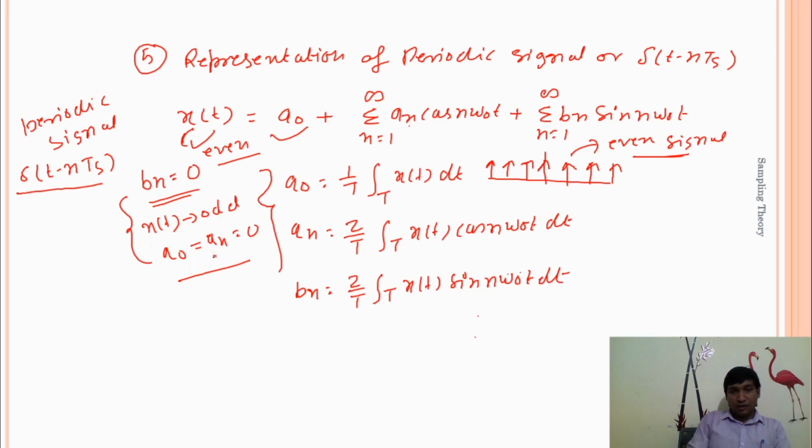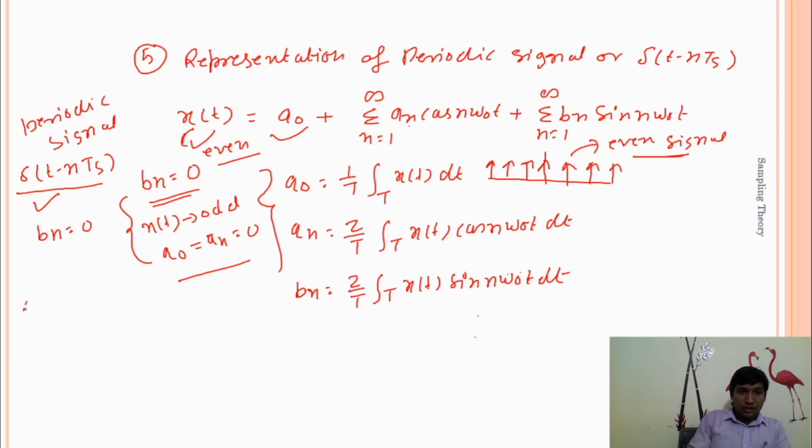When we integrate over the time interval for an even signal, bn is equal to 0, and for an odd signal, a naught and an are equal to 0. In this particular case, this impulse signal is an even signal. It means bn is equal to 0.